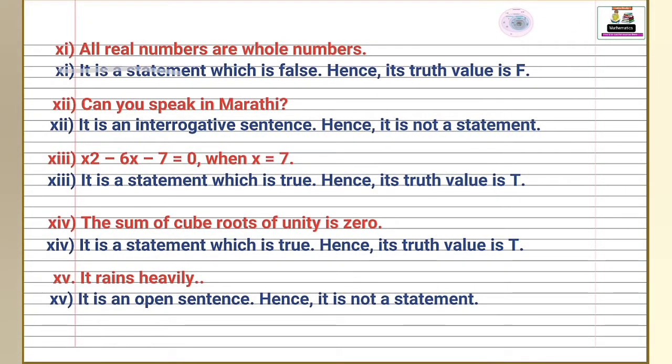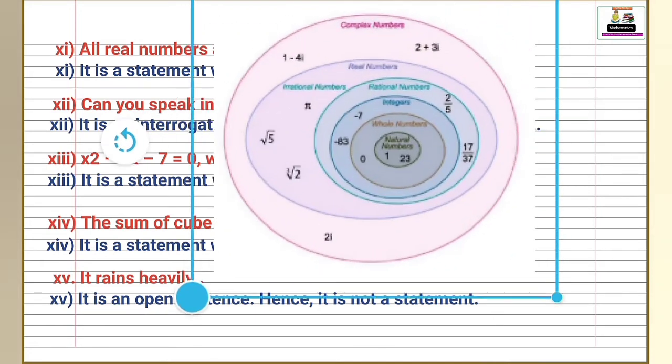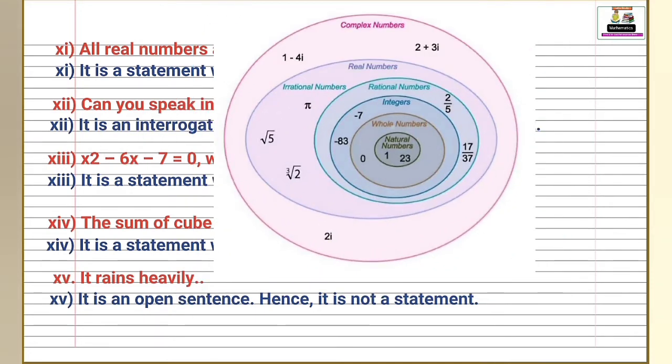Next statement is, all real numbers are whole numbers. Solution, it is a statement which is false, hence its truth value is false. See this diagram here. Whole numbers means 0 and natural numbers are whole numbers, but real numbers include root 5, minus 7, 63, and also natural numbers. But all real numbers are not whole numbers, since this statement is false.